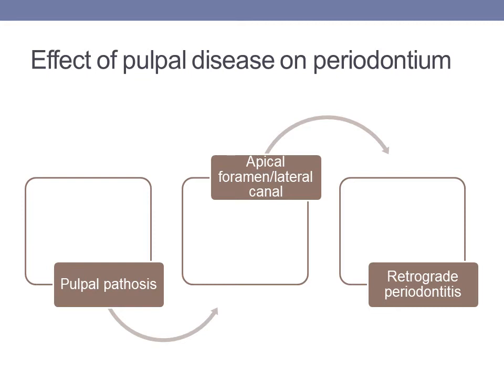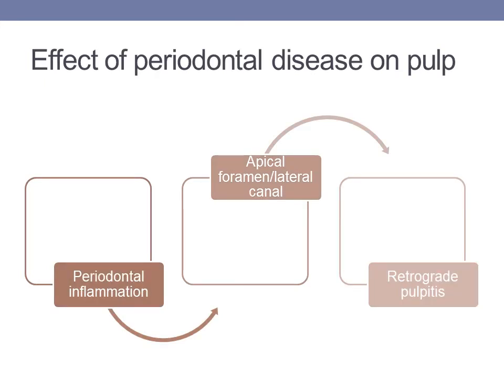And this periodontitis is known as retrograde periodontitis. This is the reverse direction of orthograde periodontitis, which occurs from the cervical direction to the apical direction. Then coming to the effect of periodontal disease on the pulp. There are two different schools of thought regarding the effect of periodontal disease on the pulp. Many authors say that when there is a periodontal disease present, it definitely affects the pulpal health.